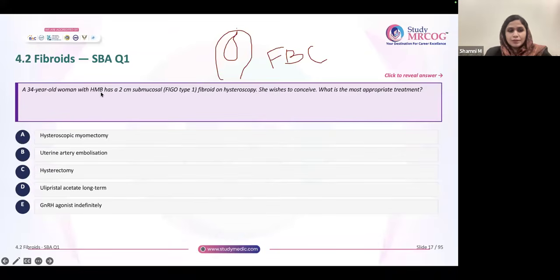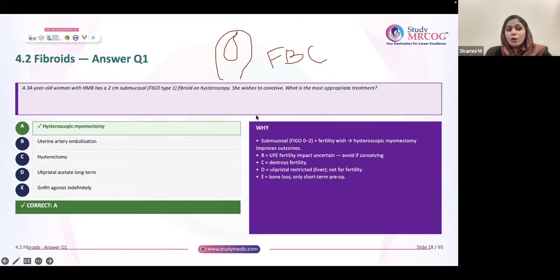Let's discuss one question. A 34-year-old woman has HMB and has a 2 centimeter submucous fibroid on hysteroscopy. She wishes to conceive. What is the most appropriate treatment? So we have already discussed that if at all there is a submucous fibroid, go for hysteroscopic myomectomy before getting pregnant. Correct? Always choose hysteroscopic myomectomy.